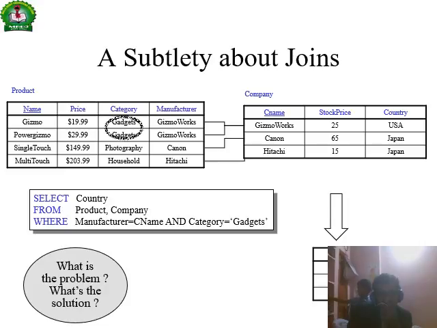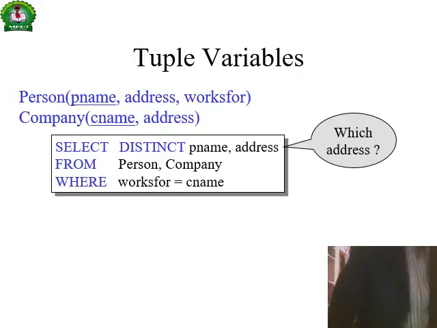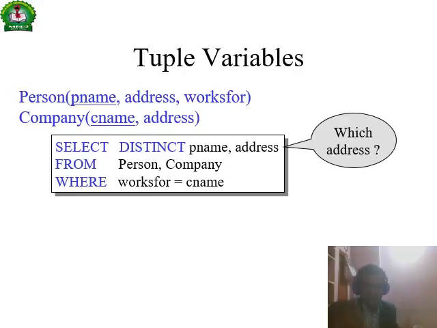What is the problem with the solution? So this gadgets, tuple variable, select distinct p name. Tuples are the records.